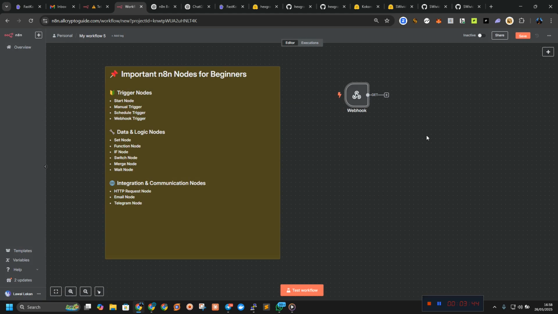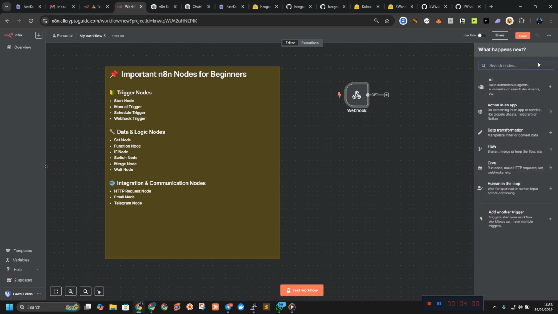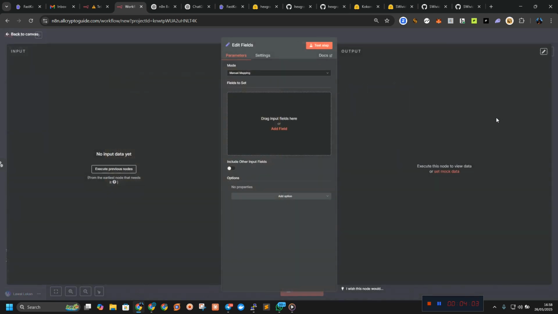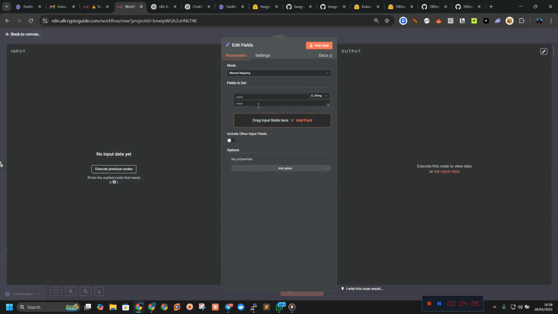Now let us go to the data and logic nodes. We have what we call the set node. This set node lets you create or edit data inside your workflow. As you can see, you can define a key, like email is equal to a value. Okay, so you can define it.